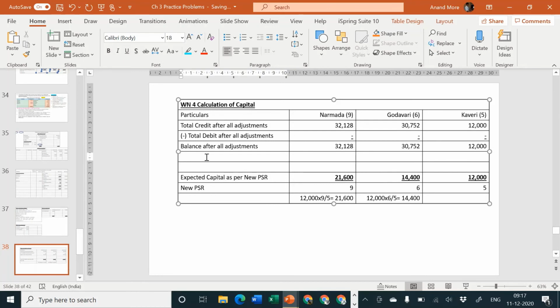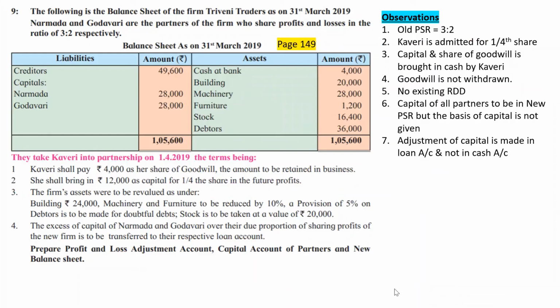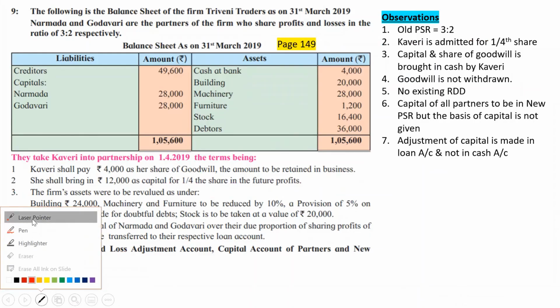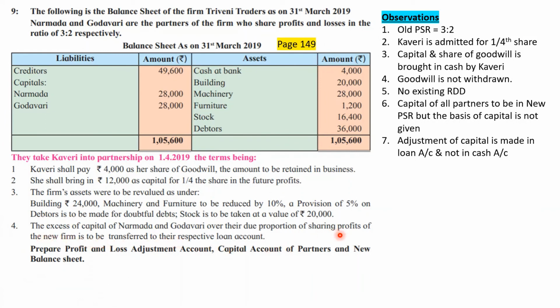Their capital is already very high. The balance of capital which we have calculated is 32,128 and 30,752. That means there is no capital to be adjusted by adding the same, but we will have to deduct the capital transfer. If nothing had been mentioned, then we would have considered that Narmada and Godavari are withdrawing the capital in cash. But it is clearly mentioned by the problem. Look at the adjustment. The adjustment says the excess capital over the sharing profits of the new firm is to be transferred to their respective loan account, not to cash account. That means it will have to be transferred to the loan account.